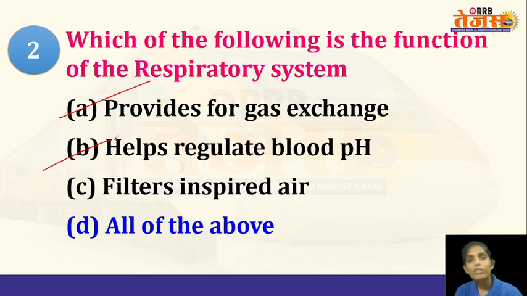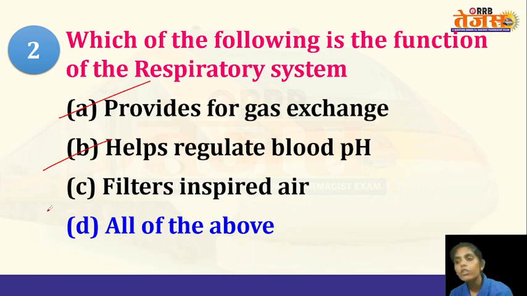These ions influence the blood pH. If the bicarbonate ion concentration is more in the blood, then the blood becomes alkaline, and if the hydrogen ion concentration is more, then the blood becomes acidic. So this is how the blood pH is regulated.